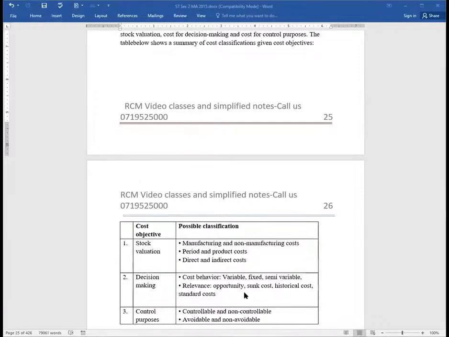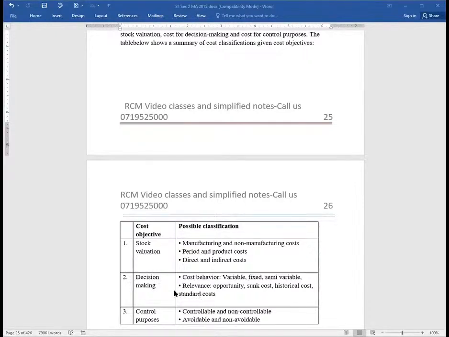Then we have relevance, and we will be seeing, for example, that opportunity costs are relevant. That's quite a great classification. We have sunk costs, which are historical, which are irrelevant. We have standard costs, which we will be calling what here? Normal costs. Ladies and gentlemen, this is just a high-level explanation. I'll be going into the nitty-gritty of these particular cost classifications just within this lesson.